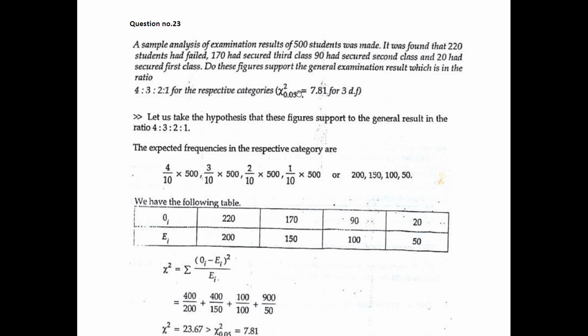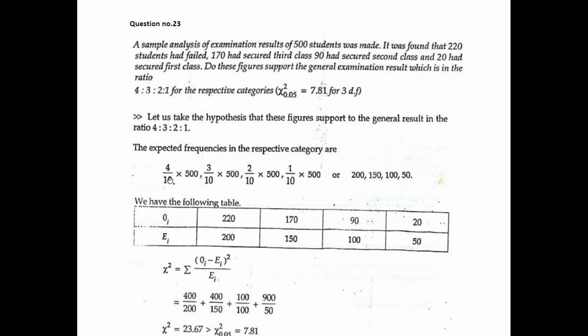We take the hypothesis that these figures support the general examination result, which is in the ratio 4:3:2:1. The expected frequencies in the respective categories are, see, 4+3+2+1 is 10.